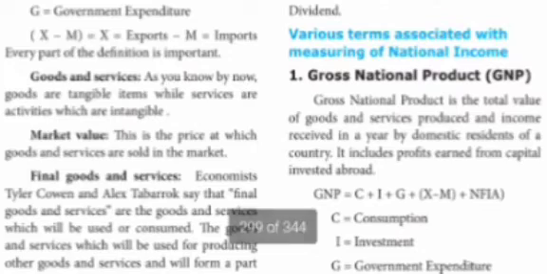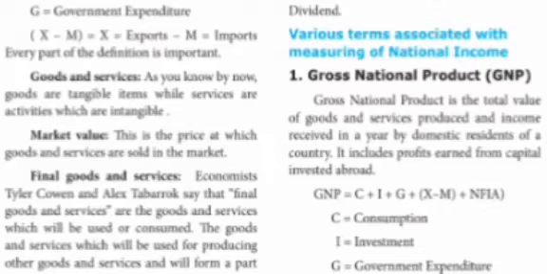Now we will see various terms associated with measuring national income. We can calculate the national income by various methods. First, we take gross national product. Gross national product is the total value of goods and services produced and the income received in a year by the domestic residents of a country.